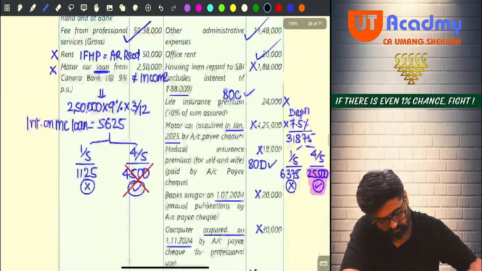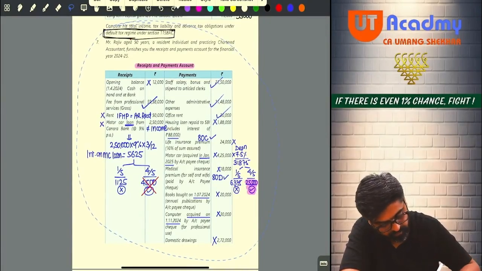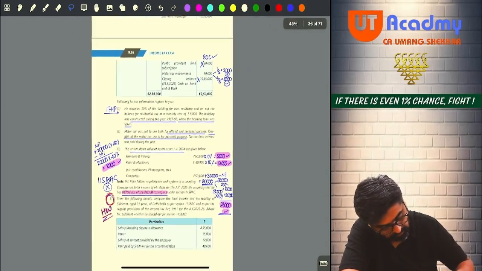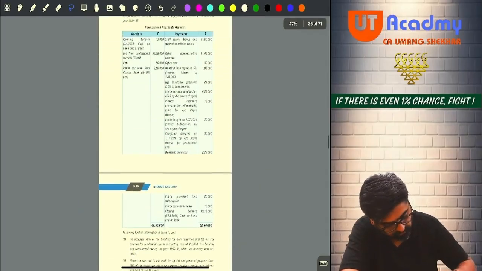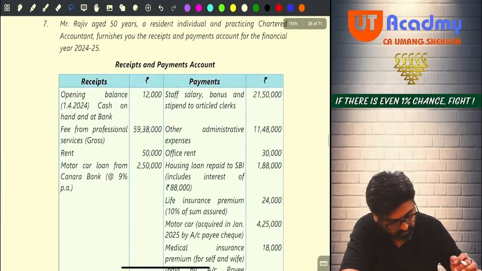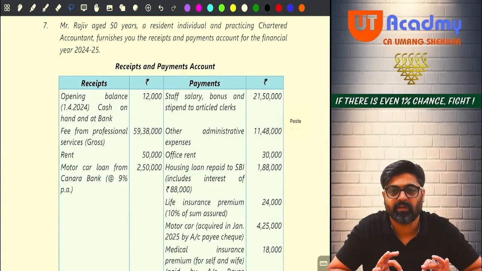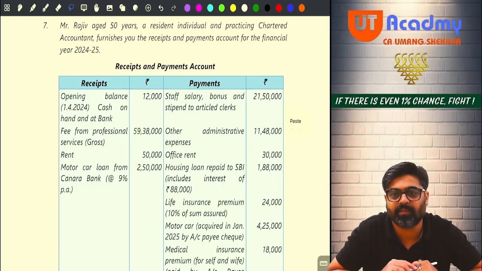Now, this is really a very important question. Mark the question number 7 important. Now see, this is the first question in which PGBP is there and which you have to calculate on the basis of direct method. Why direct method?